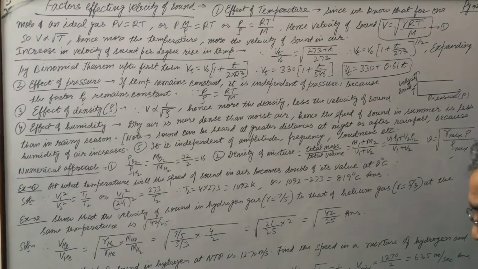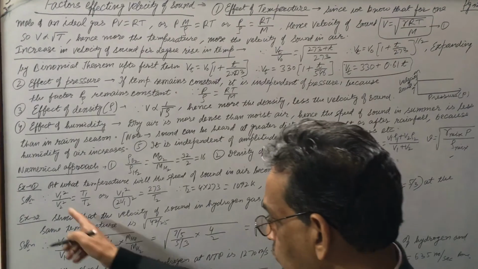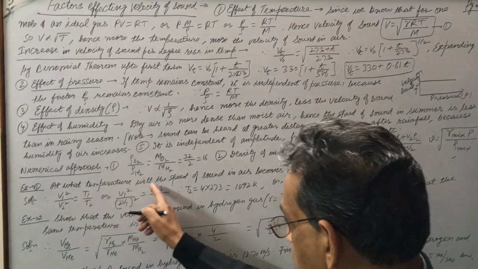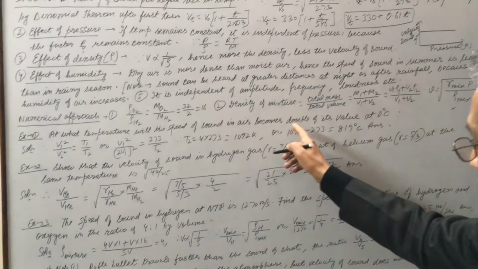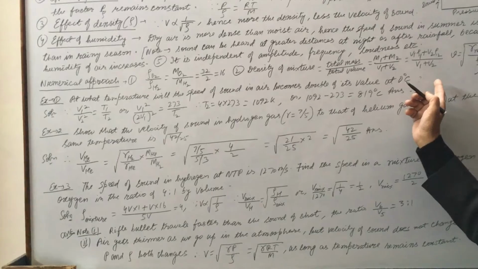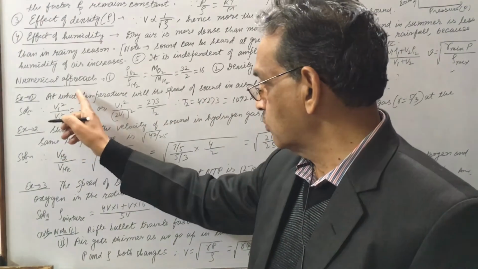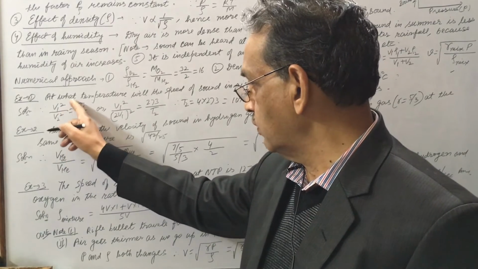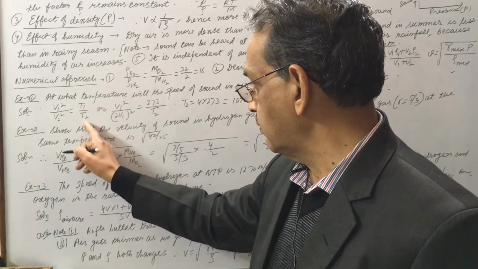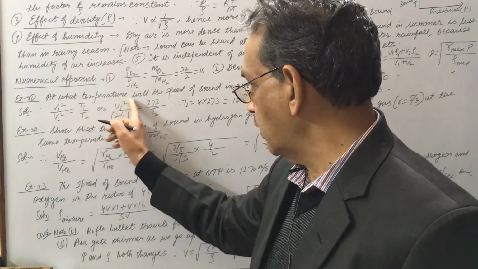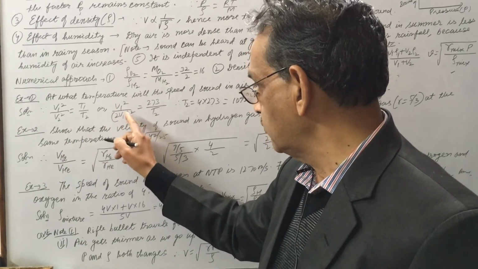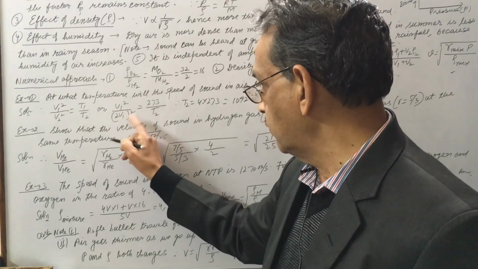Now let us see some examples. Number 1, at what temperature will speed of sound in air become double of its value at 0 degree Celsius? We know that V is proportional to under root T. So V1 square by V2 square is T1 by T2. Final velocity is double of initial as given in the question, so 2V1 whole square.